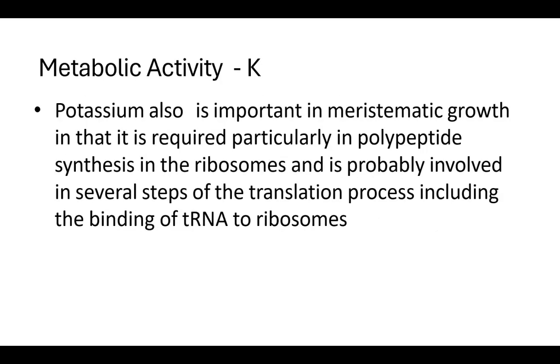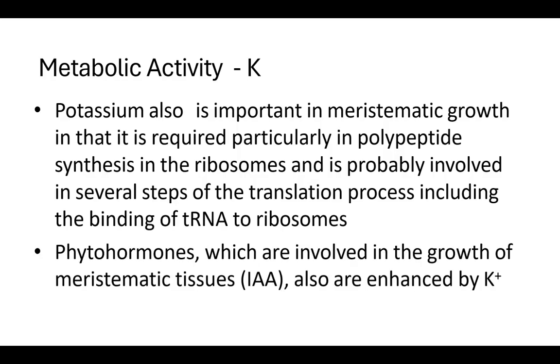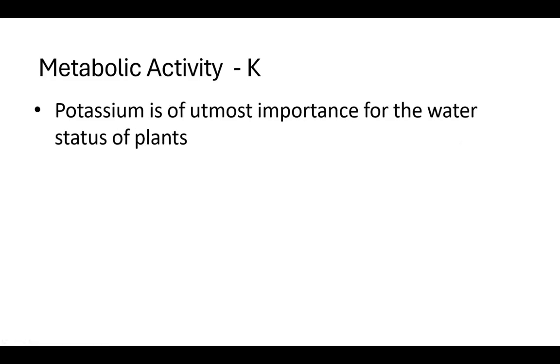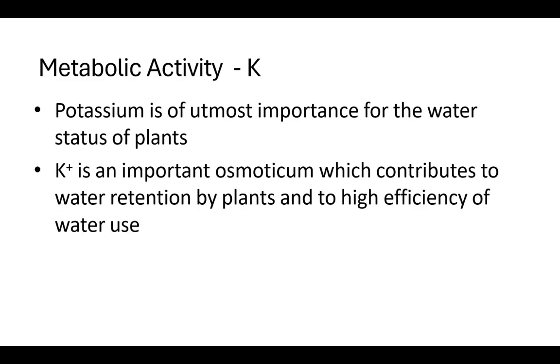Potassium is also important in meristematic growth in that it is required particularly in polypeptide synthesis in the ribosomes and is probably involved in several steps in the translocation process, including the binding of transfer RNA to the ribosomes. Phytohormones, which are involved in the growth of meristematic tissues, the auxins, are also enhanced by potassium. Potassium is of the utmost importance for water status of the plant. Potassium is an important osmoticum, which contributes to water retention by the plants and high efficiency of water use.